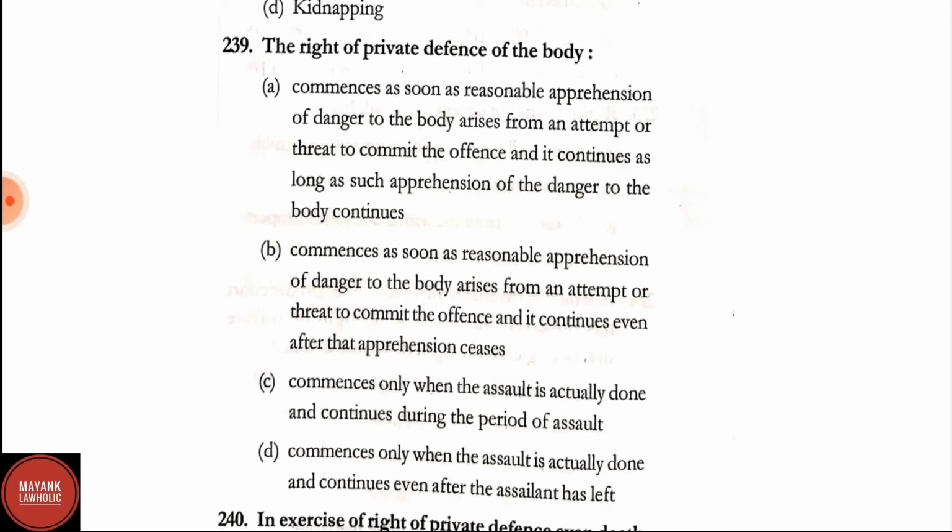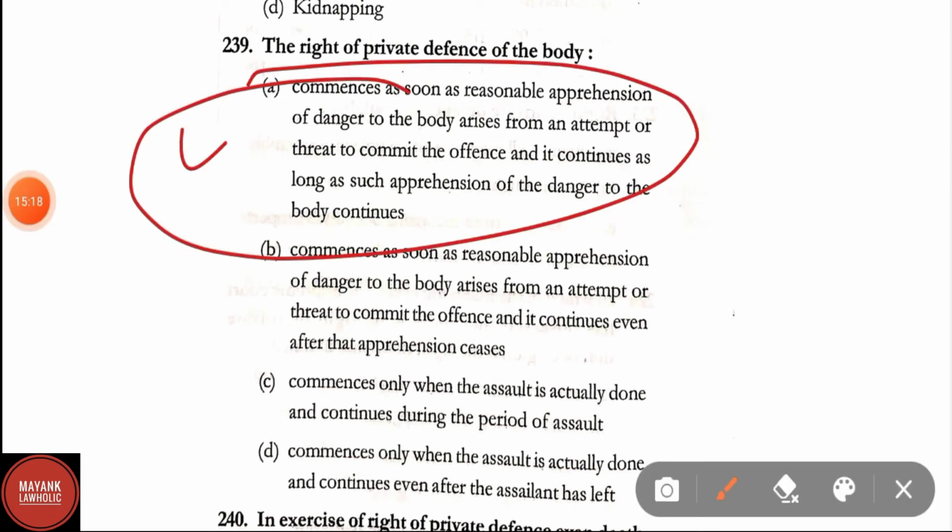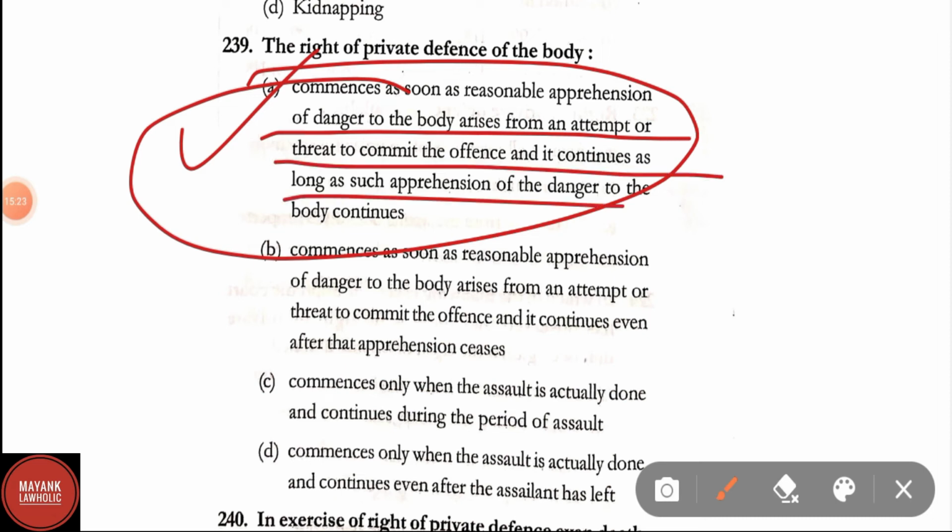Here the correct answer is option A, that is commences as soon as reasonable apprehension of danger to the body arises from an attempt or threat to commit the offence, and it continues as long as such apprehension of the danger of the body continues.